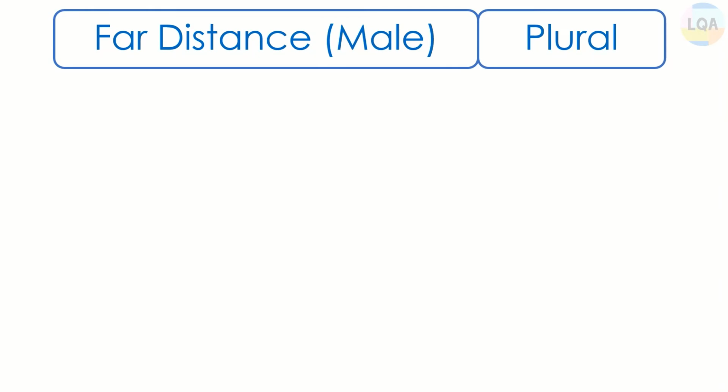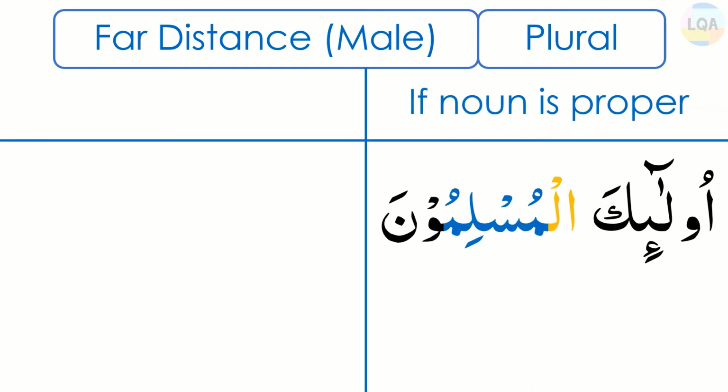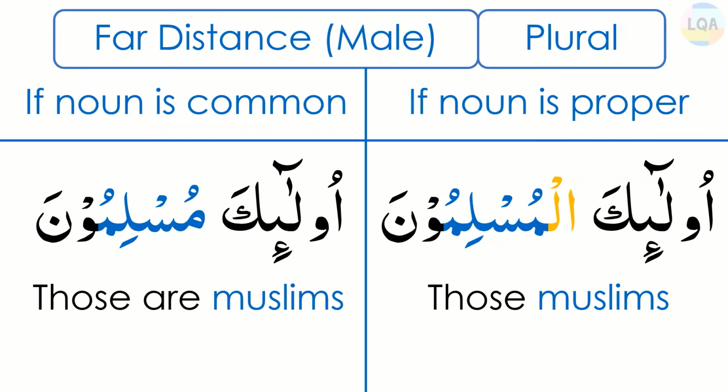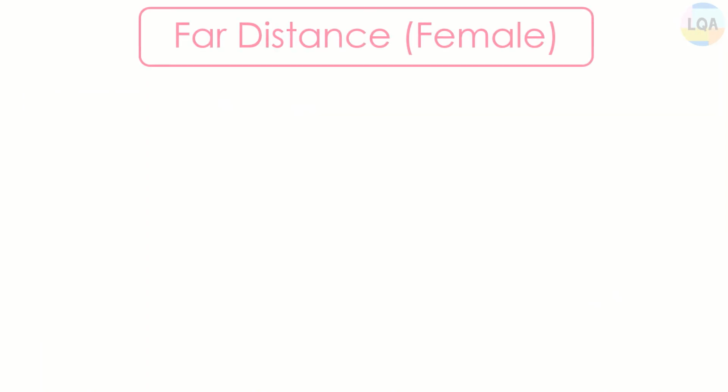Let's see some examples of plural far distance pointer for male gender, which is ulaika. If the noun is proper like ulaikal muslimuna, then the translation will be those Muslims. And if the noun is common like ulaika muslimuna, then the translation will be those are Muslims.